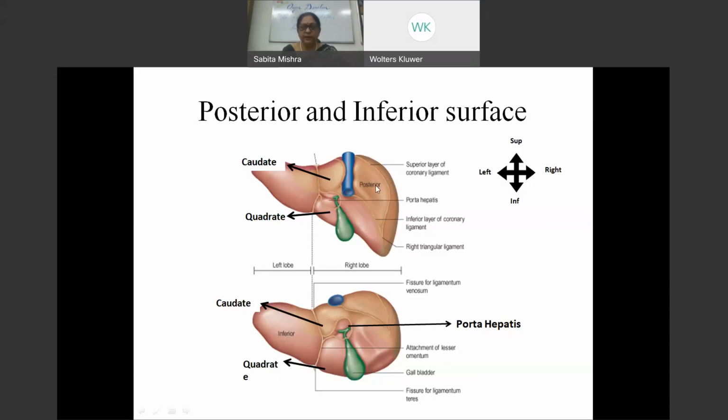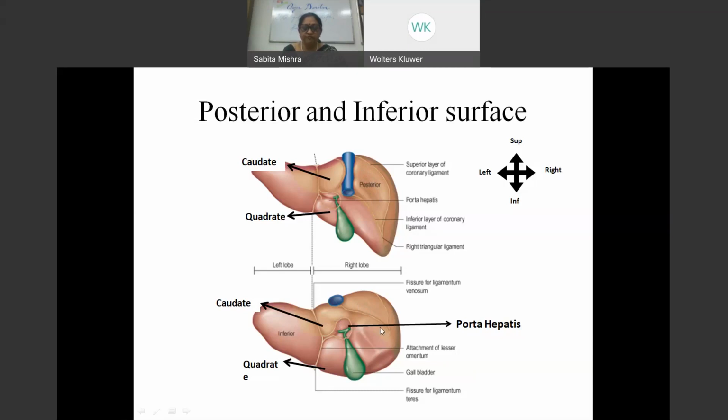This part of the bare area that we see here comes directly in contact with the diaphragm, having some areolar tissue in it and some lymphatics, a good site for collection of any pus. Usually amoebic liver abscesses come and form here.